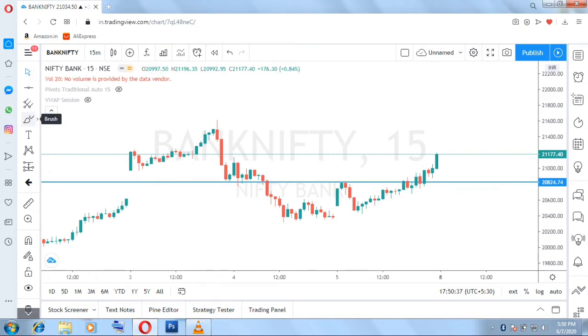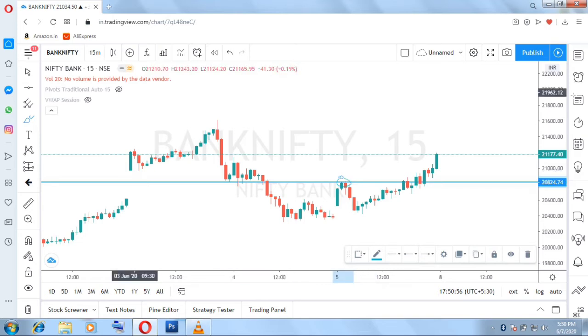Before showing you how I posted it, if you had seen the first part of the video, what did I say? How to identify the support and how to identify the resistance. So let us first revise that. If this is the current market price, then to identify resistance, you have to go to the left and towards the top.